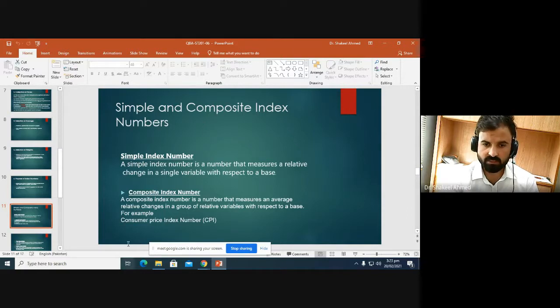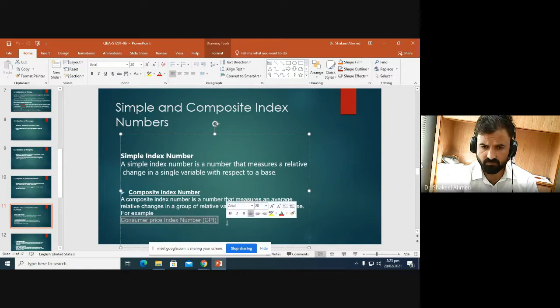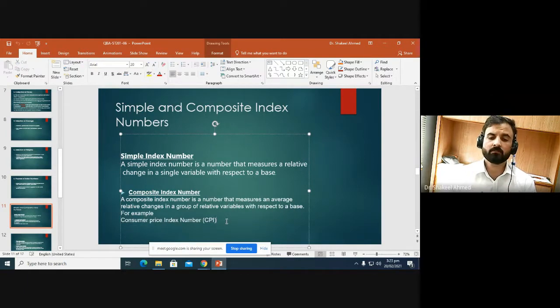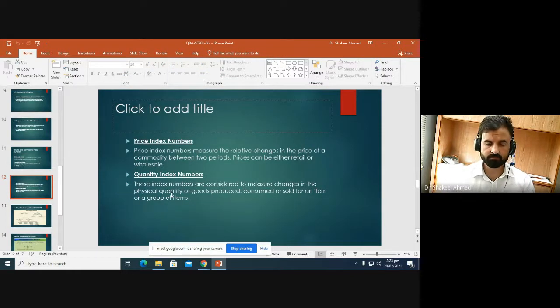So consumer price index number is constructed with a basket of commodities or a group of commodities, so it comes under the umbrella of composite index number. There are also two further types of index number: price index number and quantity index number.